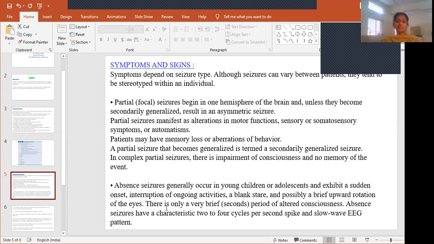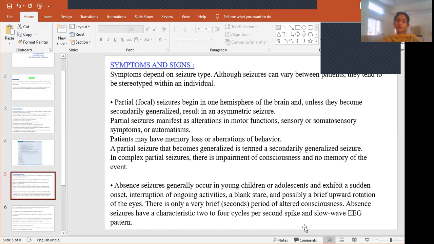And possibly a brief upward rotation of the eyes. Upward rotation of the eyes can also be seen, and there is only a very brief period of alteration in consciousness, so loss of consciousness that lasts only a few seconds. Absence seizures have a characteristic 2 to 4 cycles per second spike and slow wave EEG pattern. If you see the EEG, the changes will show spikes in a slow wave pattern.